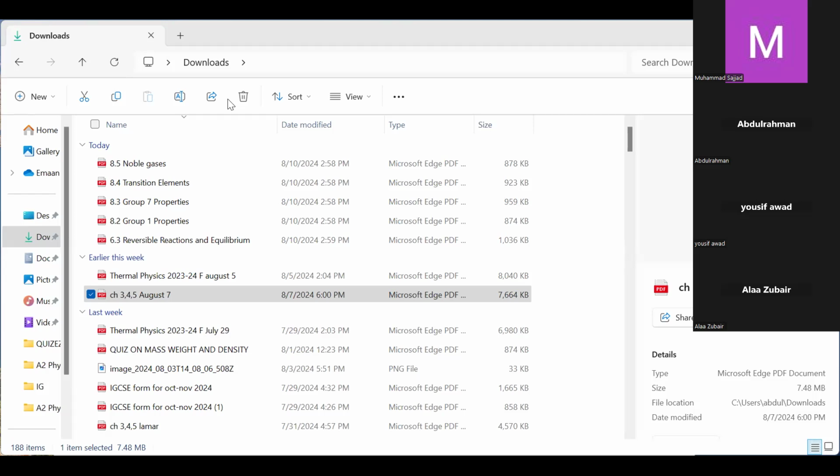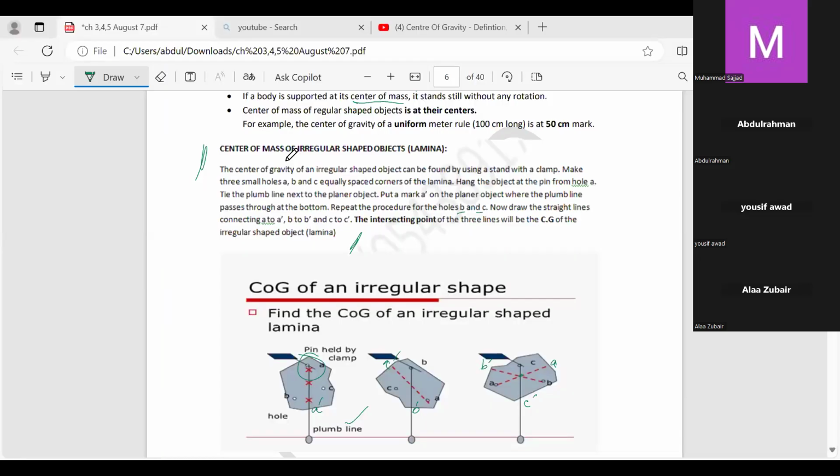It's not visible to you. I can stop share and again share and check. If it is still not visible, then leave the class and then join me back.